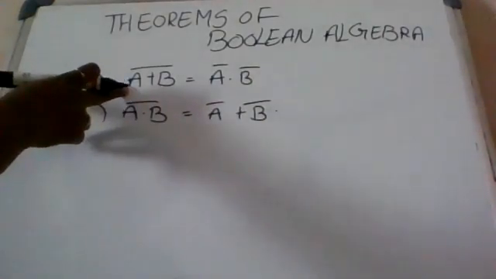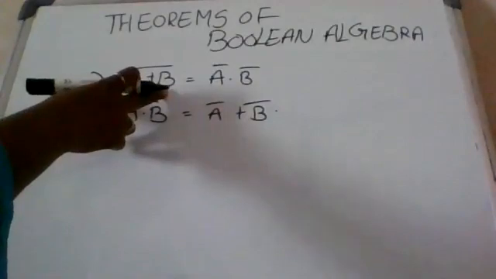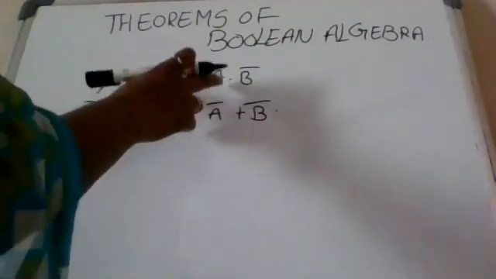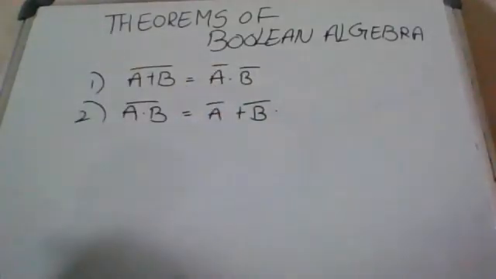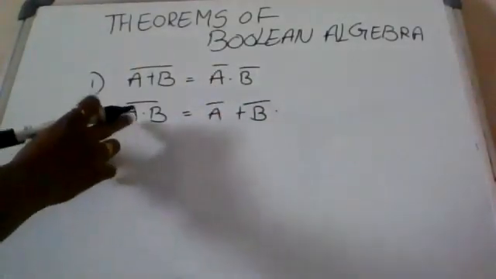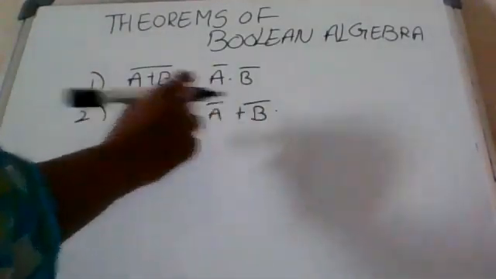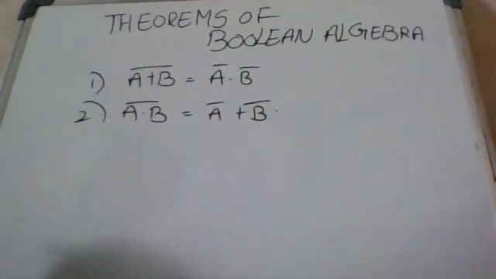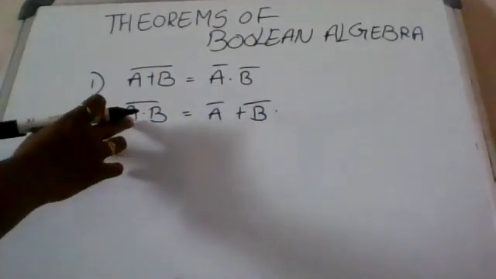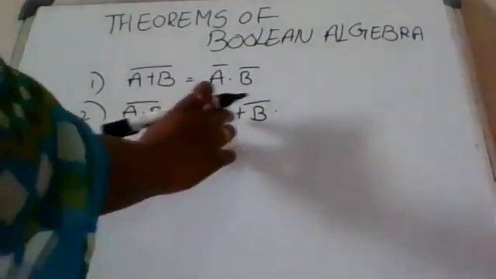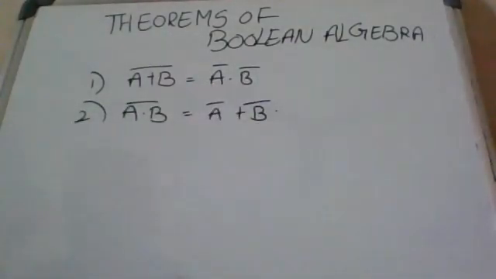So how to read this one? A plus B whole complement, or A plus B whole bar, equal to A bar dot B bar. And the second one, A dot B whole complement equal to A complement plus B complement. Or we can also read it as A dot B whole complement equal to A complement plus B complement.